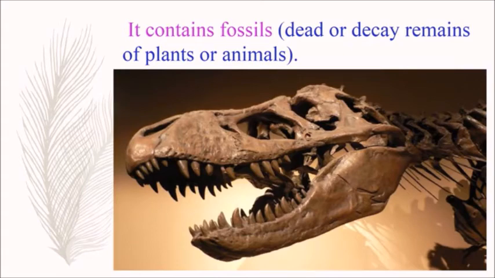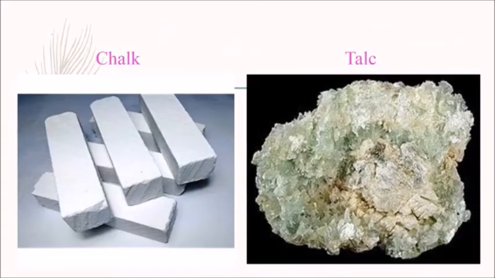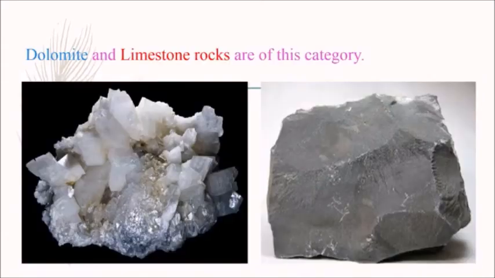So here we can see the picture of a fossil. Chalk, talc. So here we can see the pictures of chalk and talc. Dolomite and limestone rocks are of this category. So here we can see the pictures of dolomite and limestone rock.